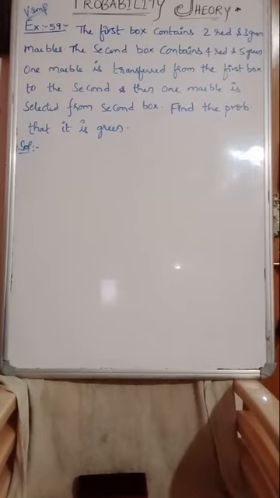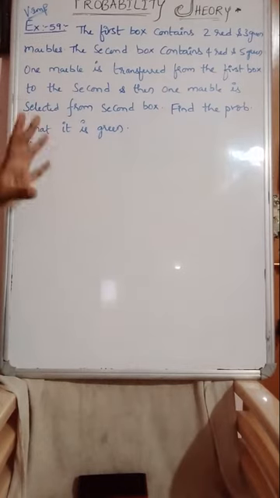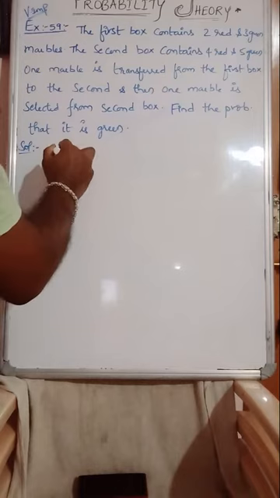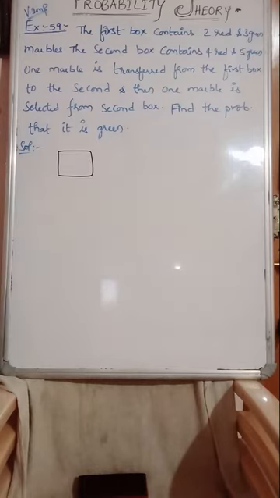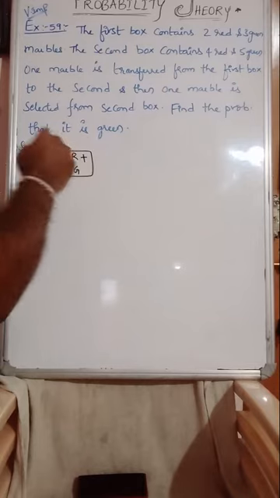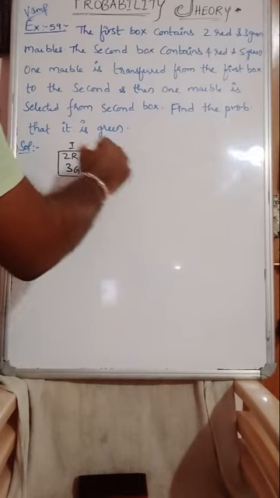Look at this question, guys. Example number 59. A very important question it is. Completely concentrate on this question diagrammatically, then the concept will be understood easily. So let us see this now. The first box contains 2 red plus 3 green balls. And the second box, there is a second box, this is the first box.